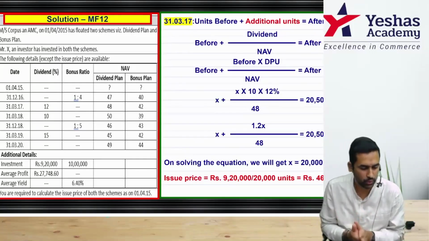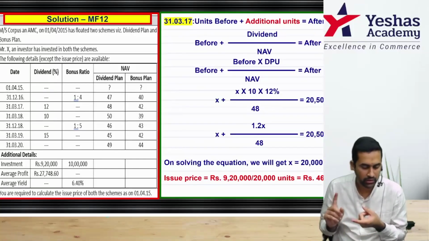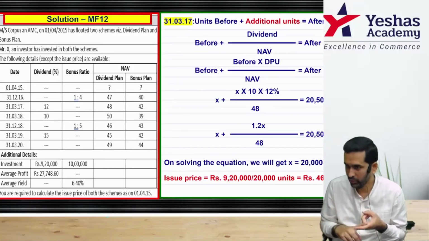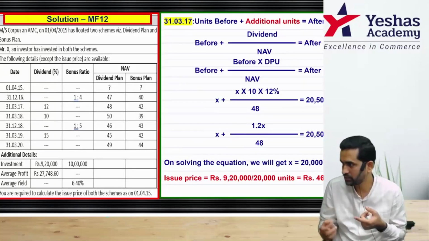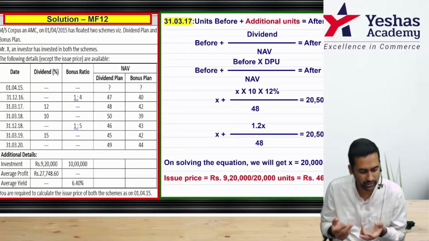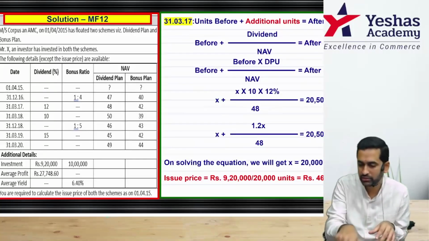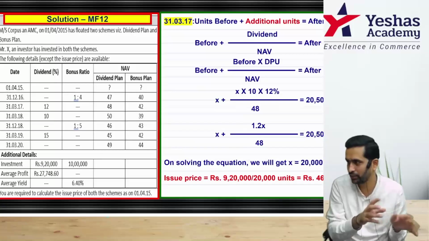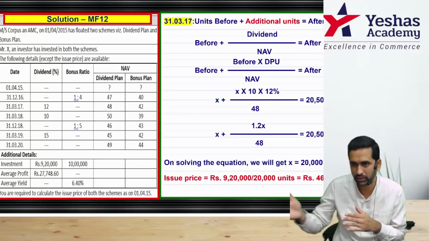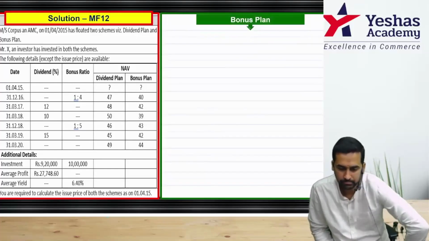In the question there is one more bonus plan. Here also similar way, it will be again units before plus bonus units and then units after. It won't be dividend now, it will be bonus. And what's the bonus? 1:4, and there is once again 1:5. That means you'll have to work out twice, but it won't be as detailed as this because numbers are there. You don't need an equation also. It's a simple cross multiplication. Start heading bonus plan.